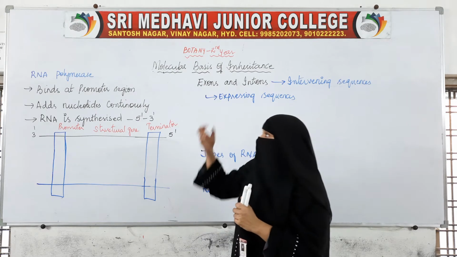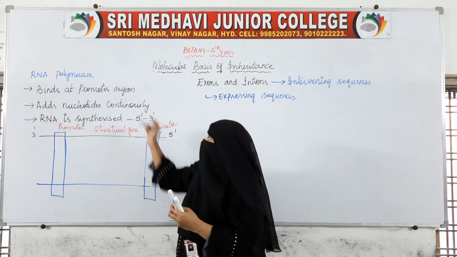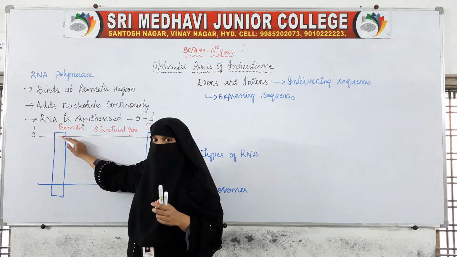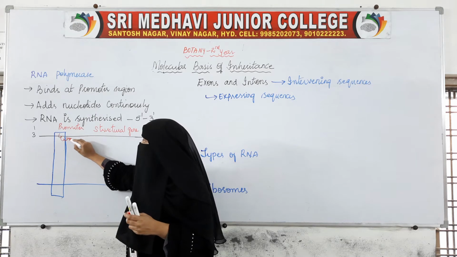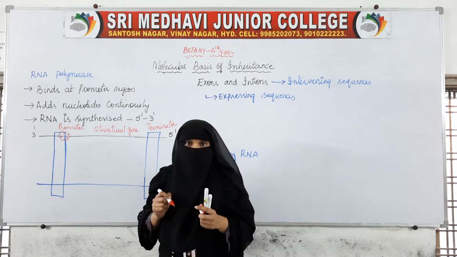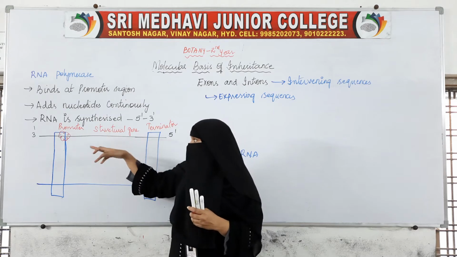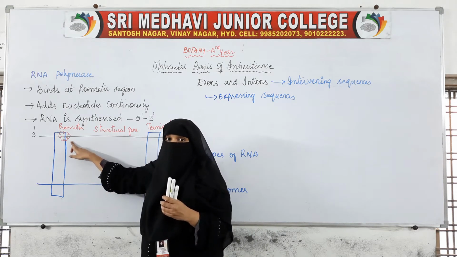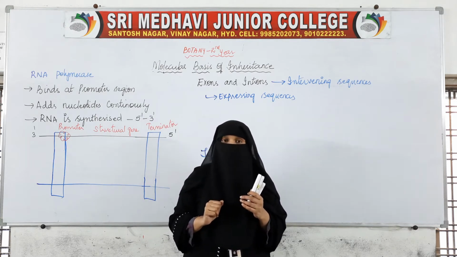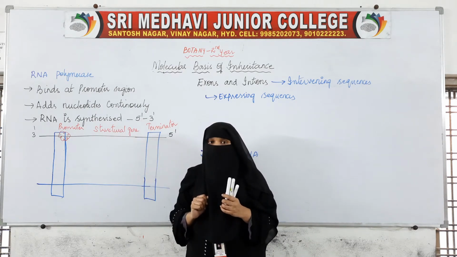This RNA polymerase binds at the promoter region, where the initiation of transcription takes place. When it binds here, it starts the process of transcription, that is making of a strand of RNA. From this DNA, RNA will be made.